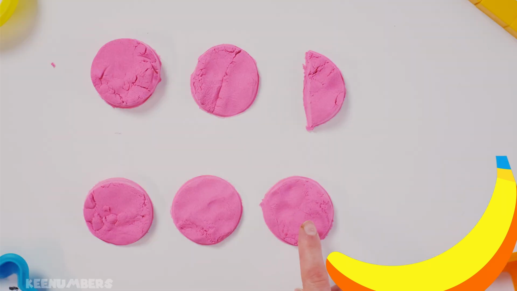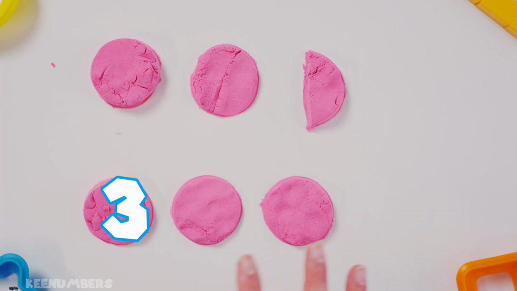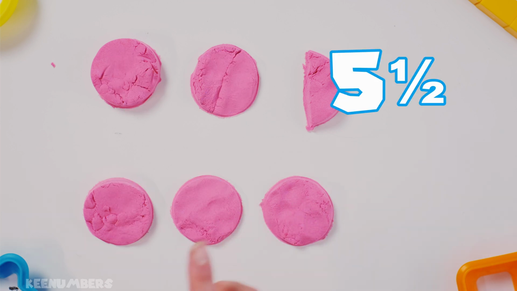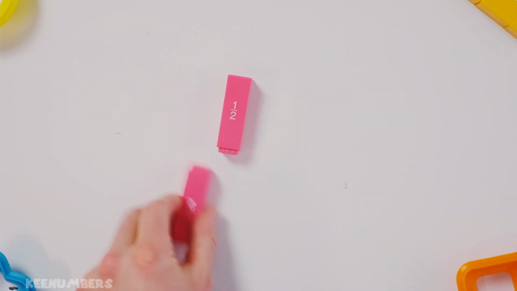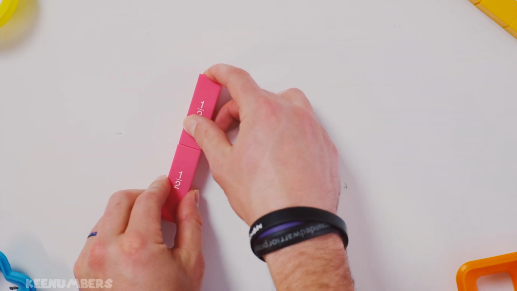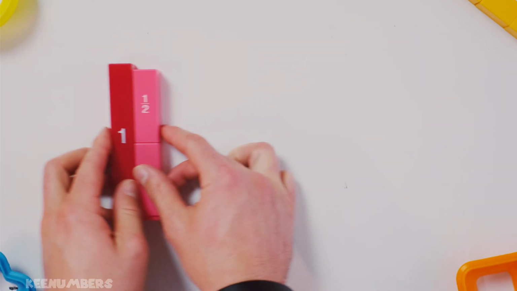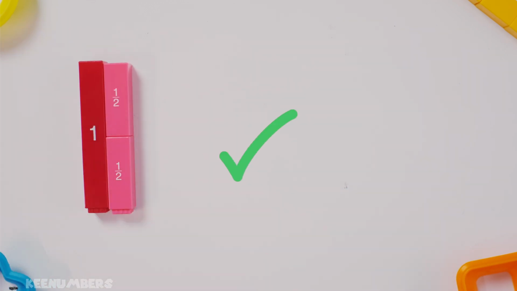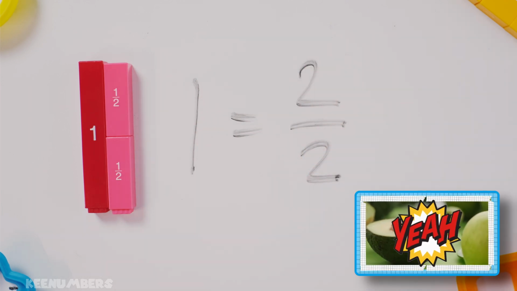Dough? Cakes? We got 5 of these circles and a half circle here. But what does that mixed number represent as an improper fraction? Let's convert. Don't forget, 1 is equal to 2 of these halves.